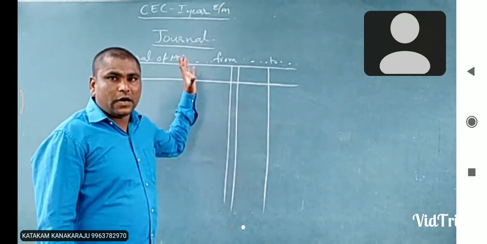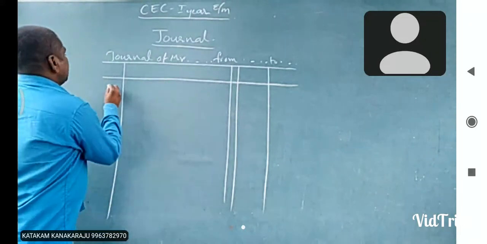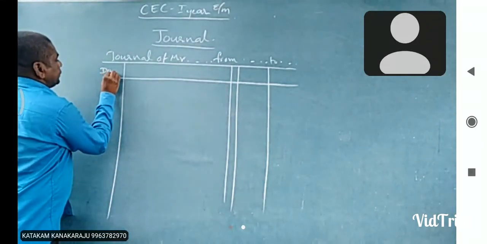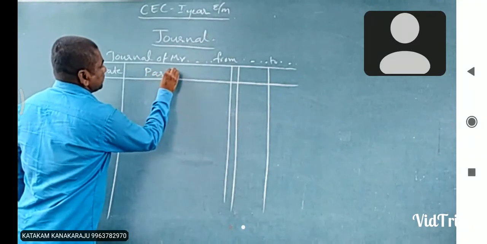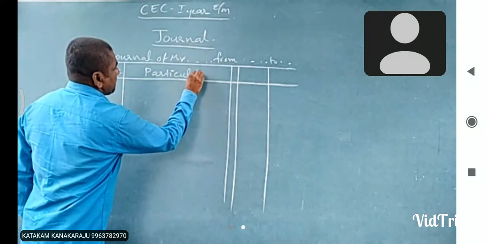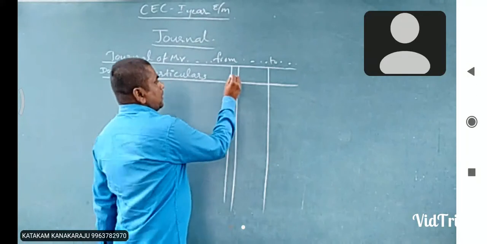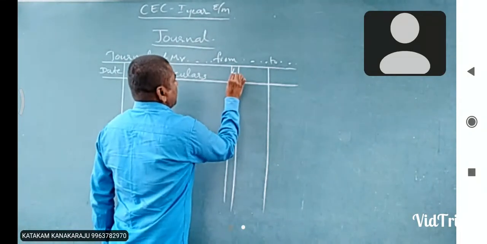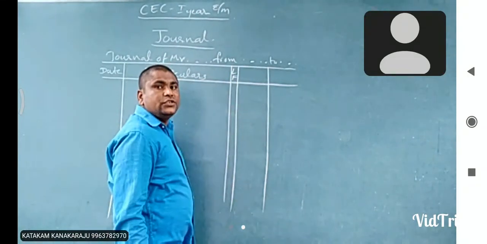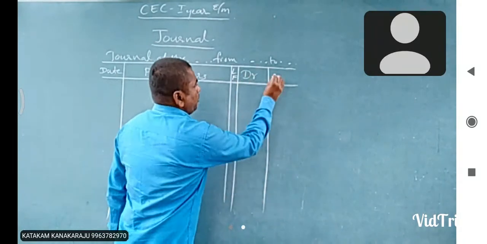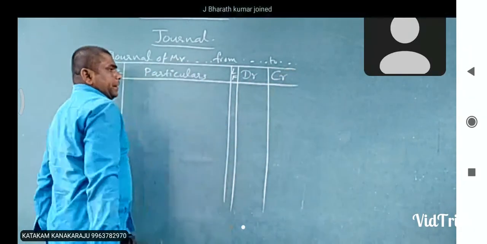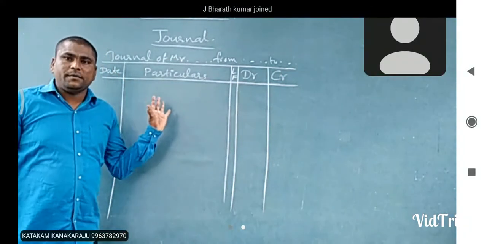This is the format of journal. See here, first column date, next one particulars, and the next one LF. Here LF means ledger folio number, DR means debit amount, CR means credit amount.